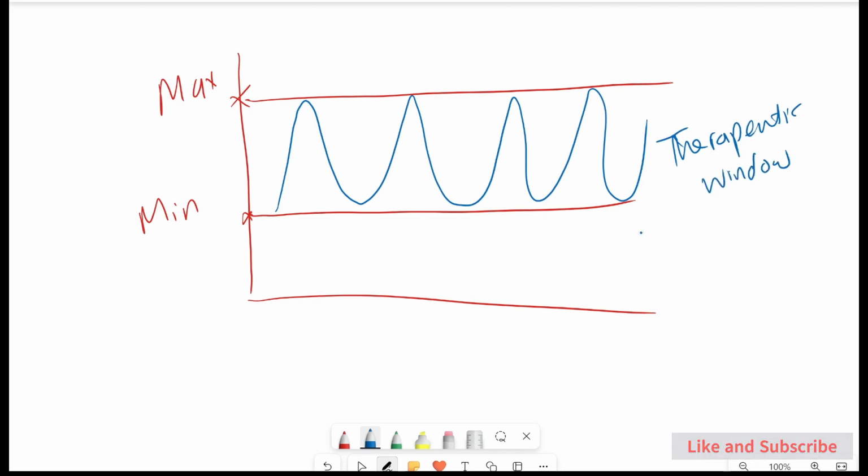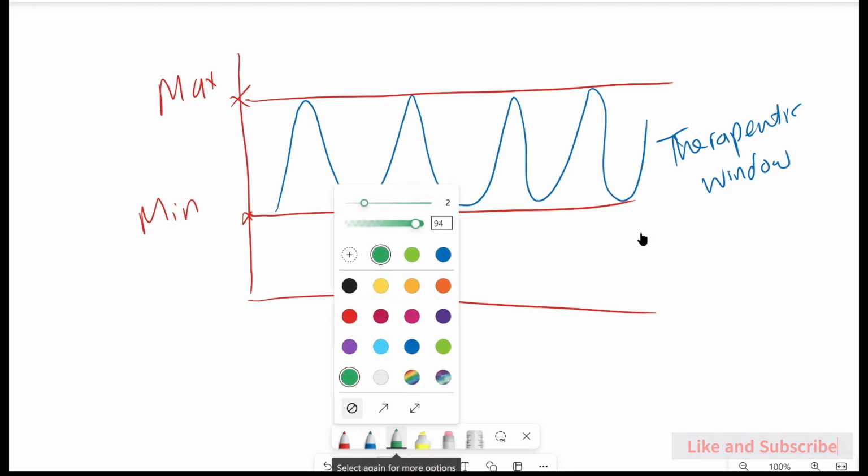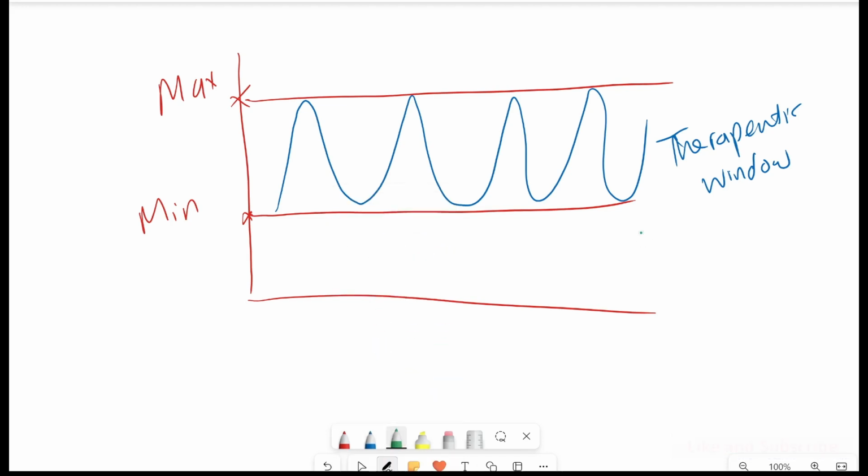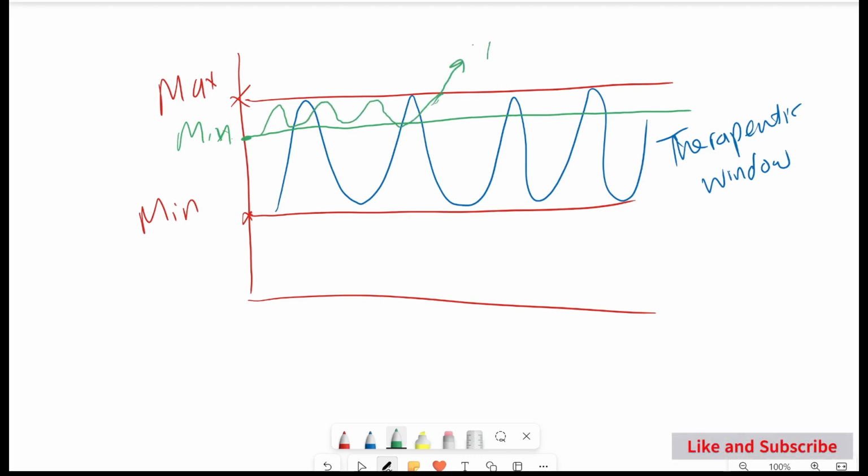Okay, so from this one here, if you look, this is a general one, for example, but we have some medications. If you click on the green one, we have some medication with the green one. For example, if you speak about phenytoin, the phenytoin minimum concentration is very close to the maximum concentration. So any change in the drug concentration between the minimum and maximum will lead to the toxic effect,